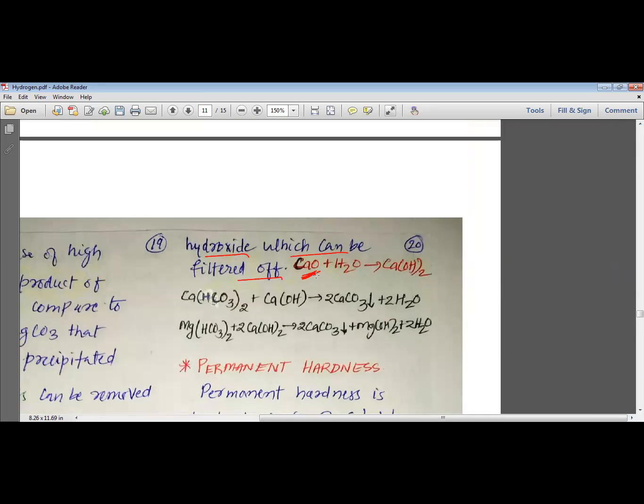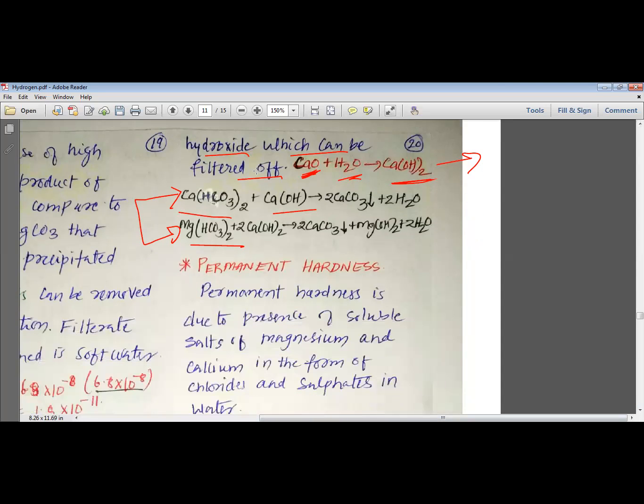When we add lime to the water, it produces calcium hydroxide. This calcium hydroxide, which is produced in the water, reacts with the calcium hydrogen carbonate and magnesium hydrogen carbonate, which cause the temporary hardness of water. So this magnesium hydrogen carbonate or calcium hydrogen carbonate reacts with calcium hydroxide, which is produced by the reaction of lime with water.